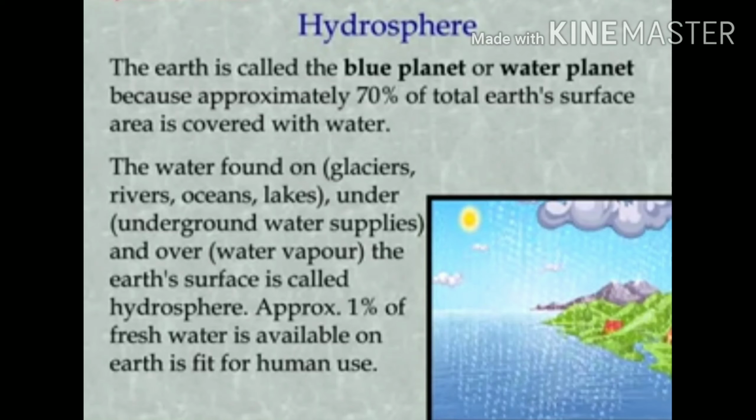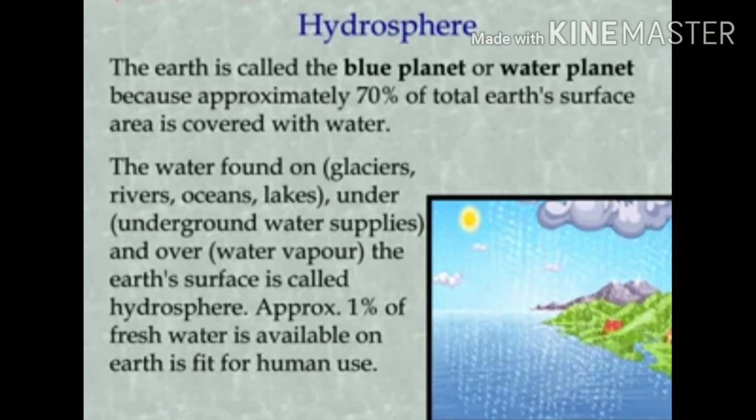The water found on and under the earth's surface is called hydrosphere. Approx 1% of fresh water available on earth is fit for human use. We can use only approx 1% of fresh water. The other water is underwater. Clear?